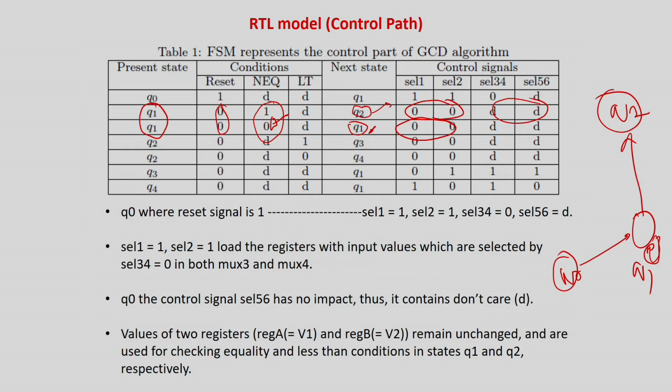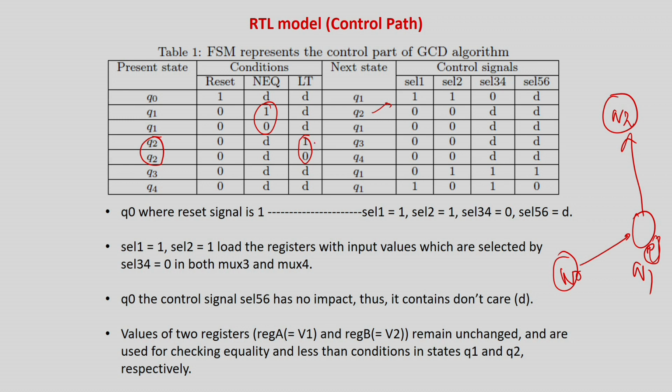But if it is not the case, you will go to state Q2. That is the functional state you are going to, where they are not equal. So again there will be two Q2s. In this case, mainly I will be looking at less than and greater than, because in state Q1 I have already established that either they are equal or not equal. That was my main concern. In the next state Q2, my main concern will be less than or greater than.